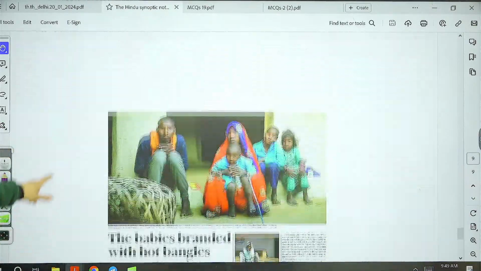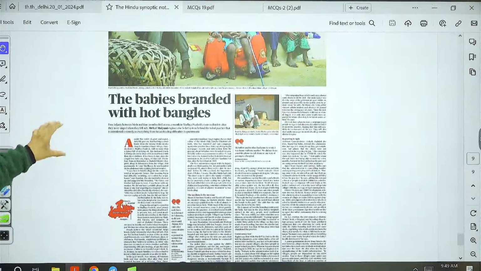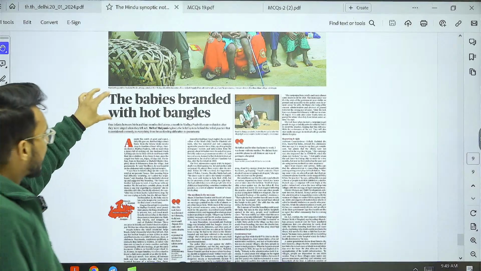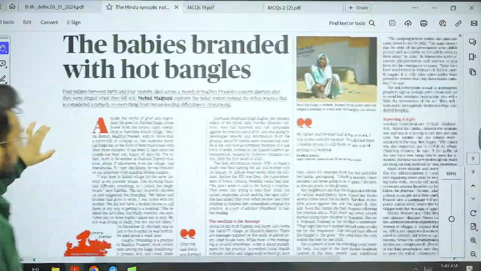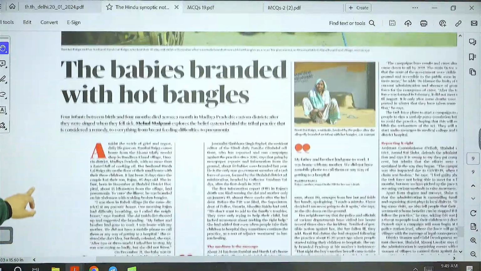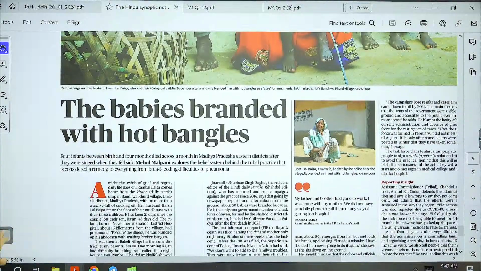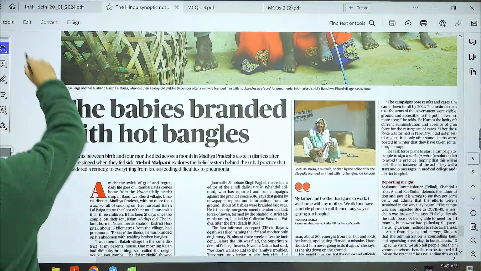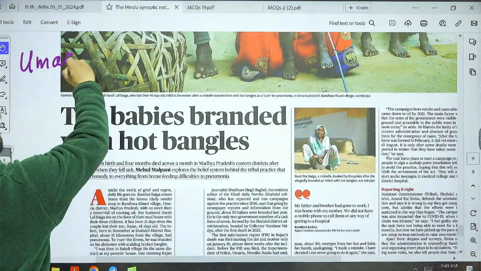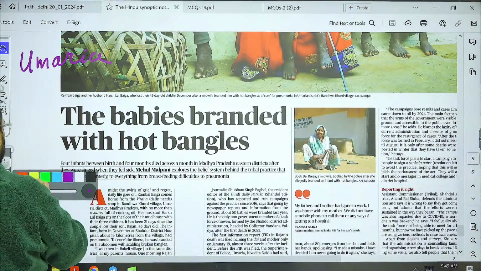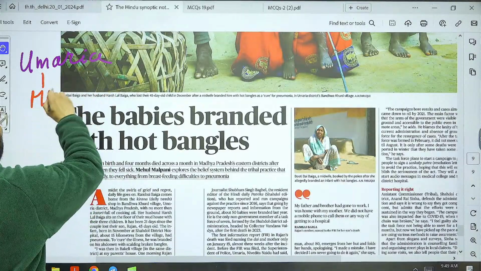Now moving on, here we have this article, the babies branded with hot bangles. Now guys, let's understand this entire issue. This incident is from Umaria district, and Umaria is in Madhya Pradesh.